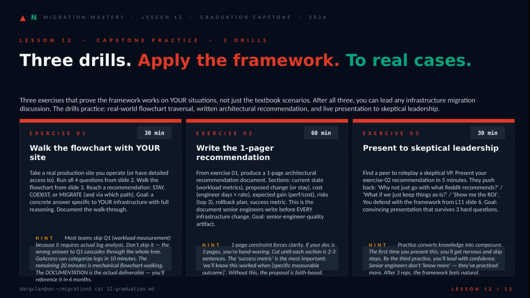But a framework you don't practice is just trivia, so here are 3 drills to make it muscle memory. First, 30 minutes. Take a real site you operate, run the 4 questions, walk the flowchart, and document the recommendation. Then 60 minutes to compress that into a 1-page architectural memo. Current state, cost, expected gain, top 3 risks, rollback, and a measurable success metric. Finally, 30 minutes presenting it to a peer playing a skeptical VP who pushes back hard. Knowledge becomes composure through reps, not reading.